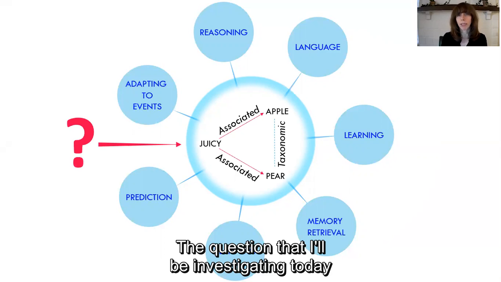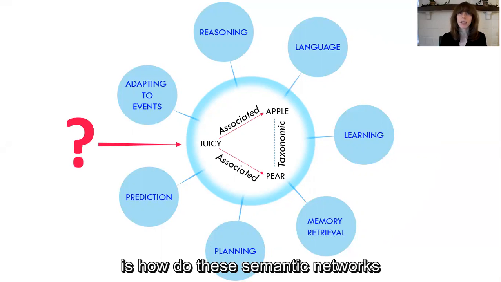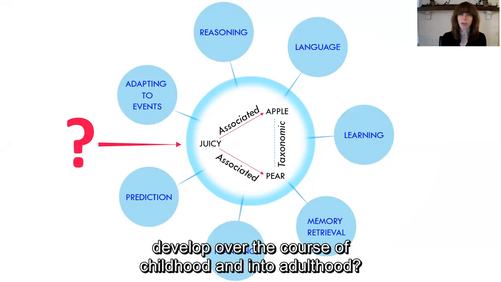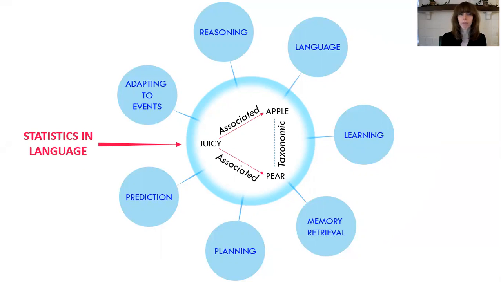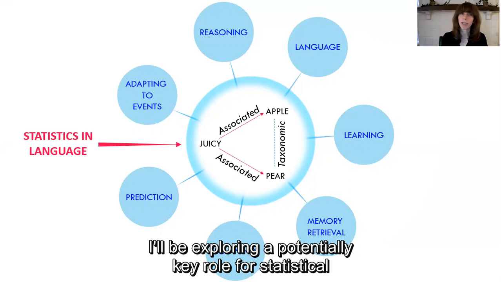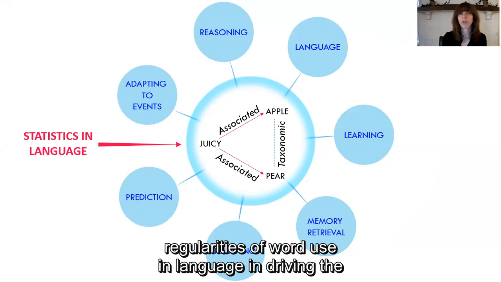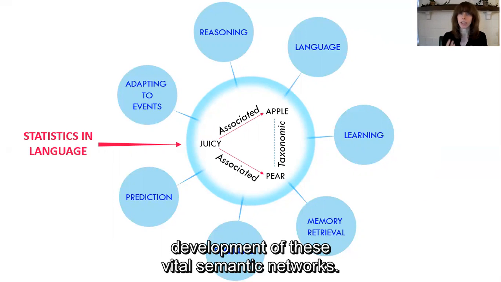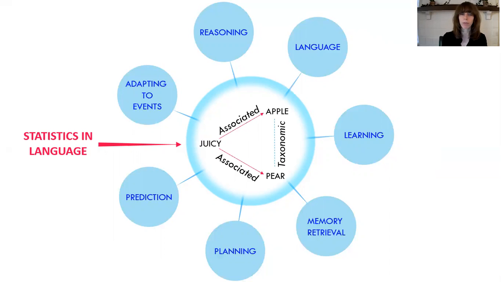So the question that I'll be investigating today is, how do these semantic networks develop over the course of childhood and into adulthood? And I'll be exploring a potentially key role for statistical regularities of word use in language in driving the development of these vital semantic networks.